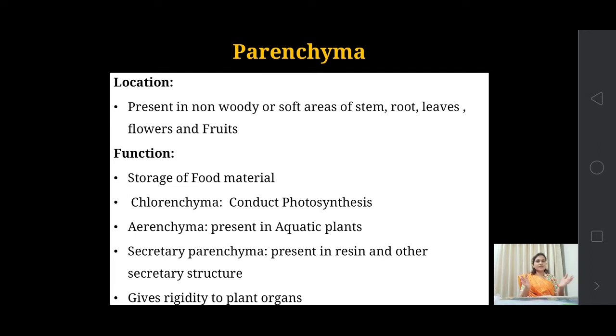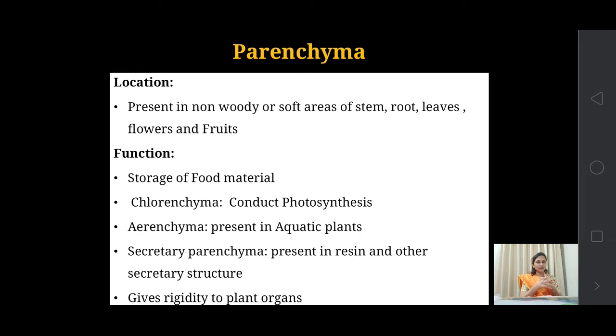Okay, it is the ground tissue, the fundamental part of any organ. That is the ground part of any organ, which is made up of parenchymatous tissue. So what do they do in the plants? Yes, they have different functions. According to their structure and their location, they have different structures.